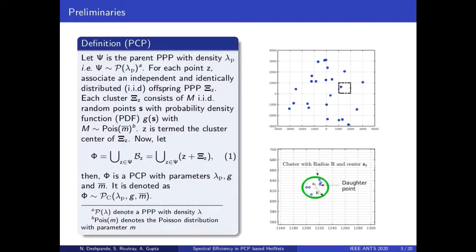Hence the PCP can be specified by these three parameters: parent PPP density lambda p, distribution g, and average number of points in each cluster m bar. In this illustration, we had used G as uniform distribution and the corresponding PCP has a special name called as Manhattan cluster process. Let us now discuss the system model.